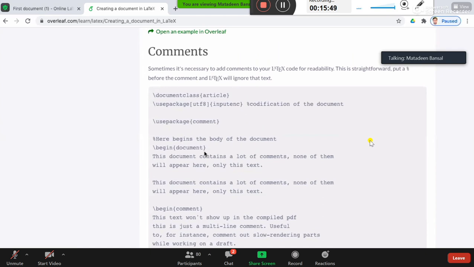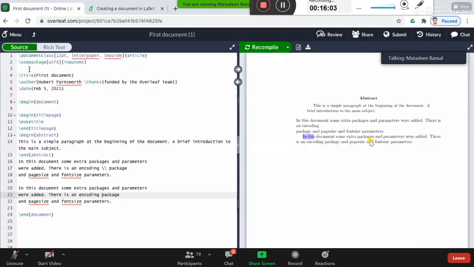For that, you have to include a package known as use package comment for the command to work. Let's see. First you have to use this package, and then you can comment anything. For example, if you comment over here, the color will also change.